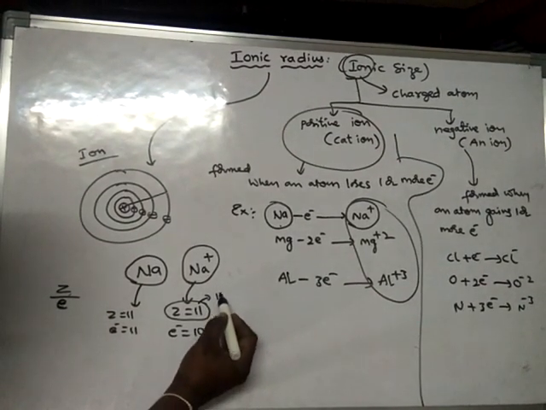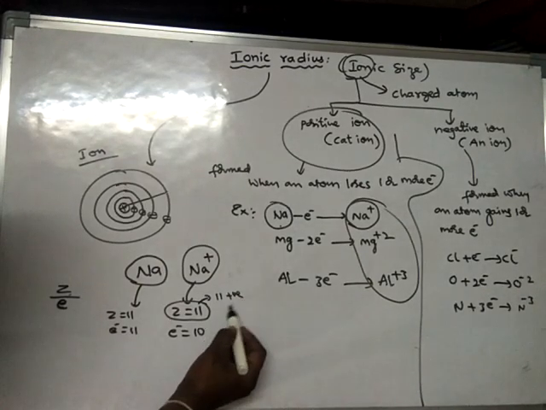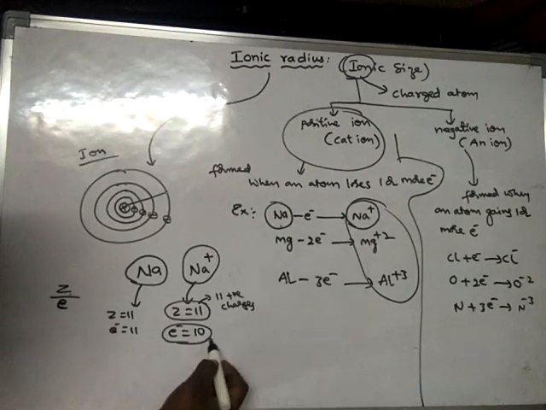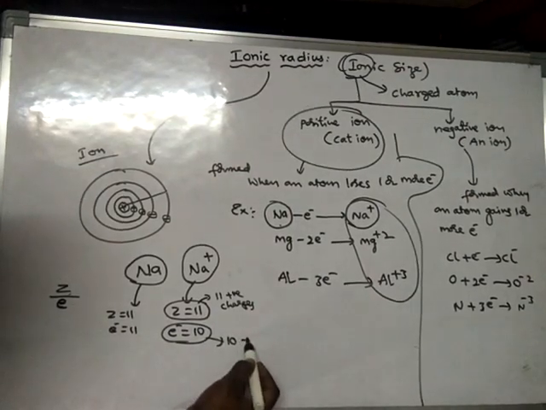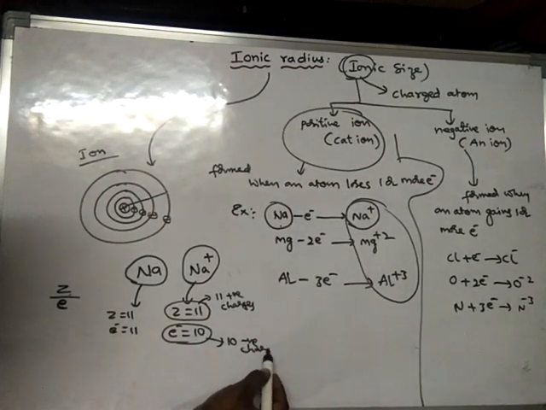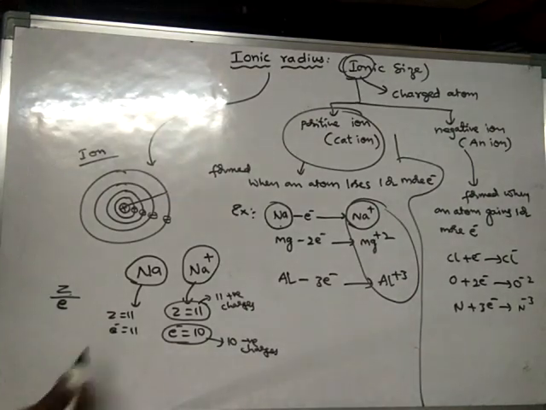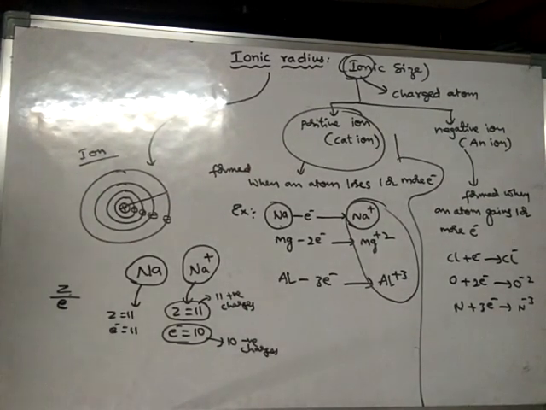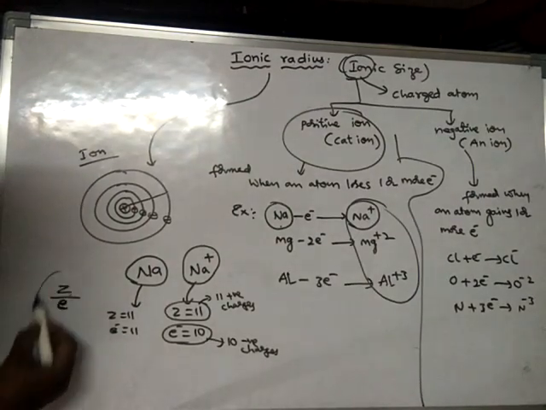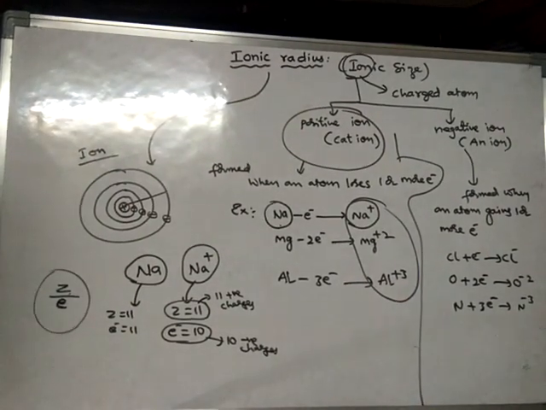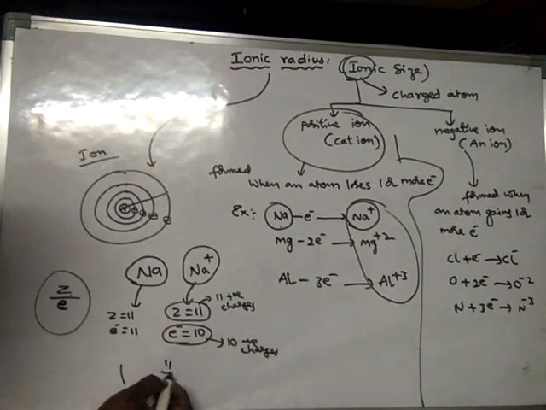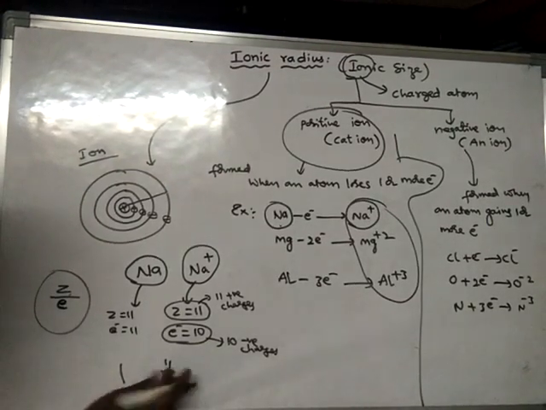That means 11 positive charges, and here 10 negative charges. In the atom, the number of positive and negative charges are the same, so the Z by E ratio is 1. But for Na plus, the Z by E ratio is 11 by 10, which is 1.1.